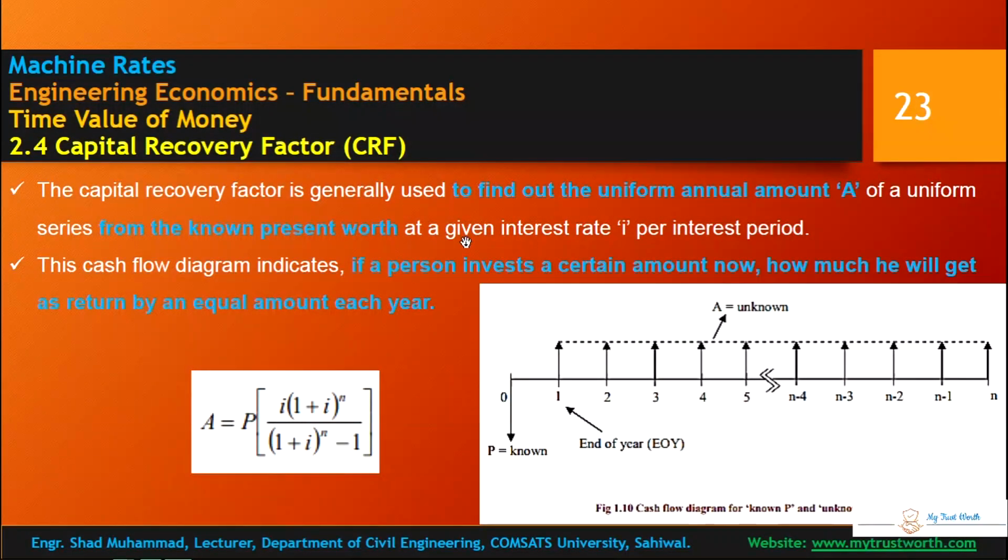The capital recovery factor is used when the present is known and you need to find the uniform annual amount, that is, the uniform annual amount of a uniform series from a known present value at a given interest rate i.